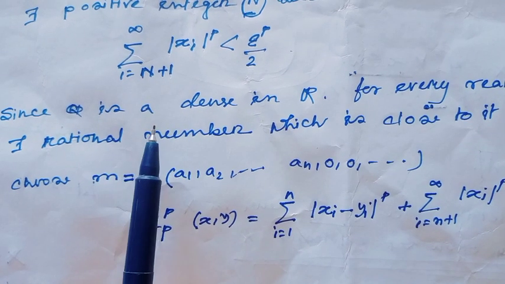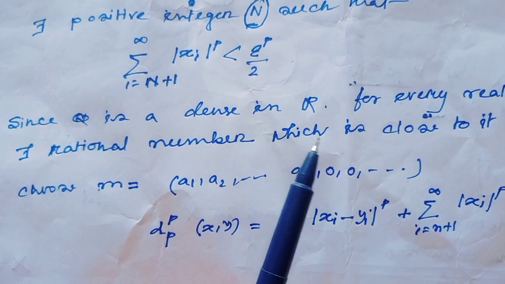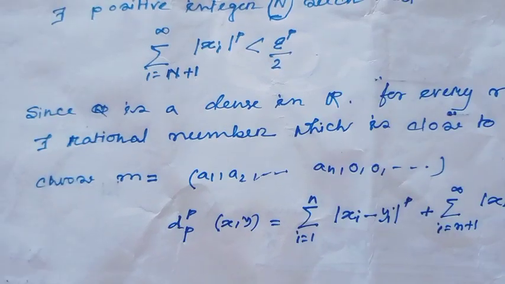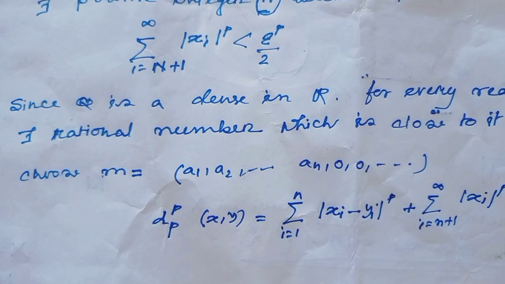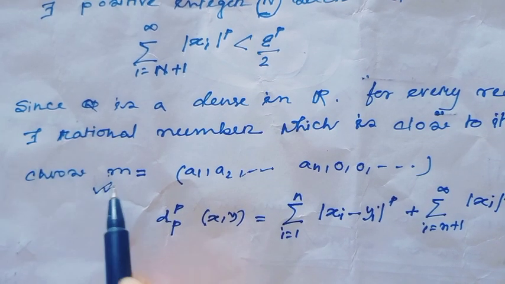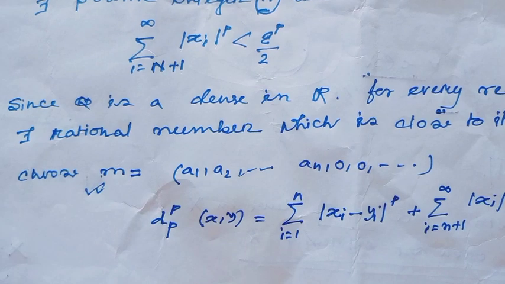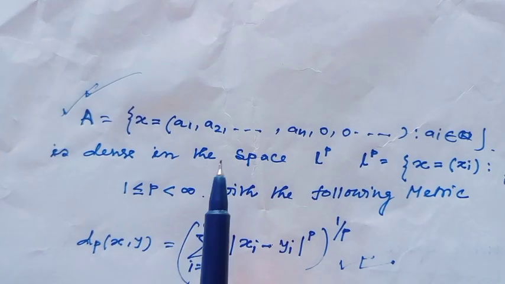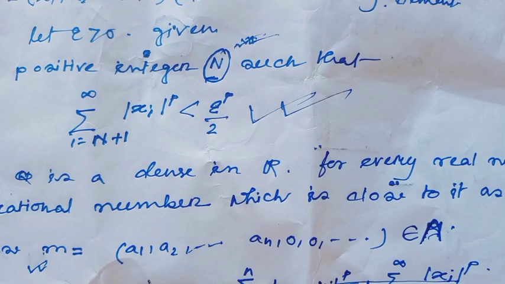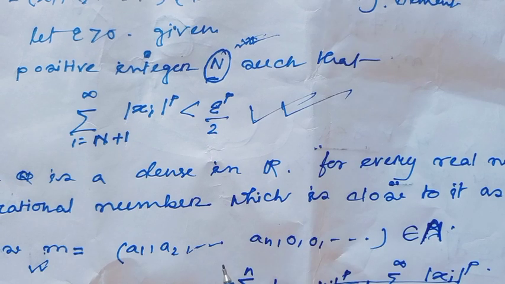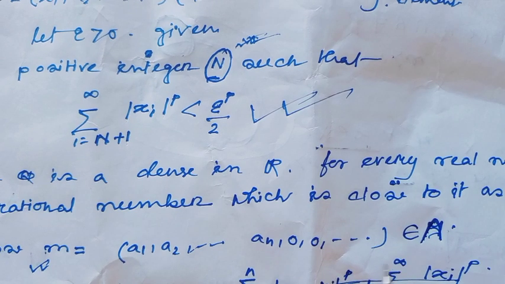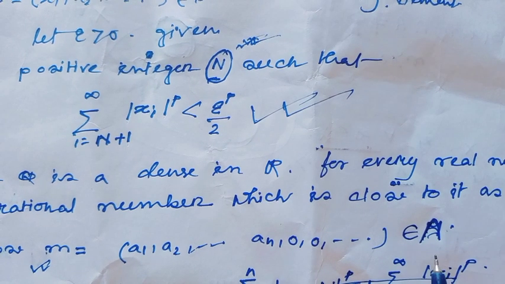And since the rational numbers Q are dense in the space R, for every real number there exists a rational number which is as close to it as we wish. Now consider one element from the subset capital A. Since the subset A looks like this, choose the element small m equal to (a1, a2, ..., an), and after this n-th term it is 0.